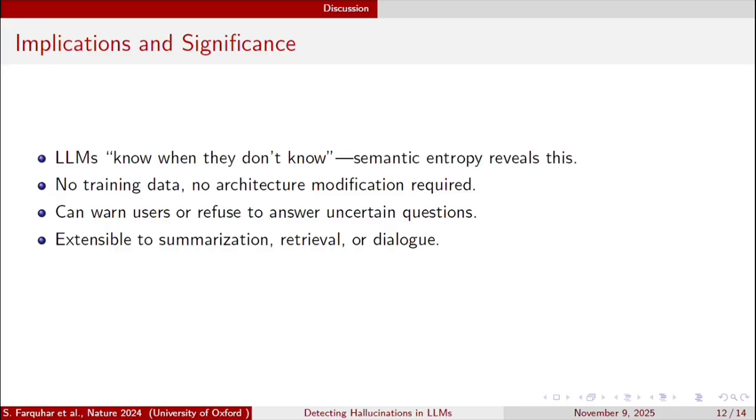So what are the implications and significance? Large language models often know when they don't know. Semantic entropy makes that uncertainty measurable. It does not need retraining or labeled data and can be used to warn users or skip risky answers. So it's a promising step towards safer and more trustworthy AI systems.